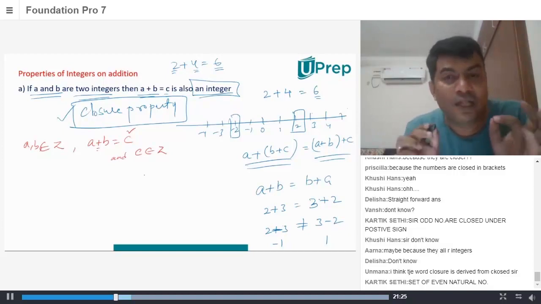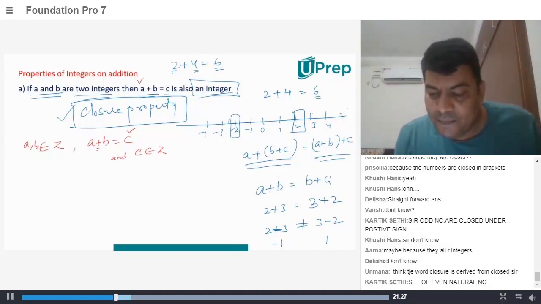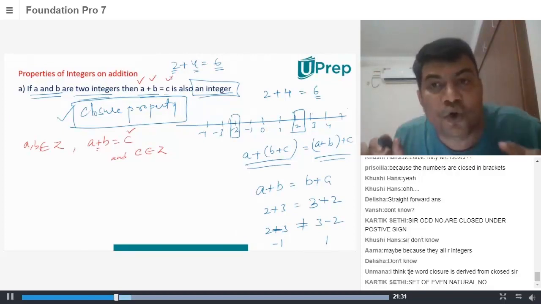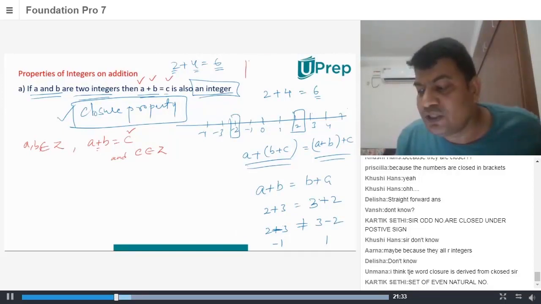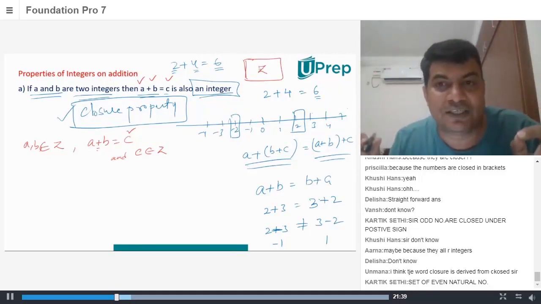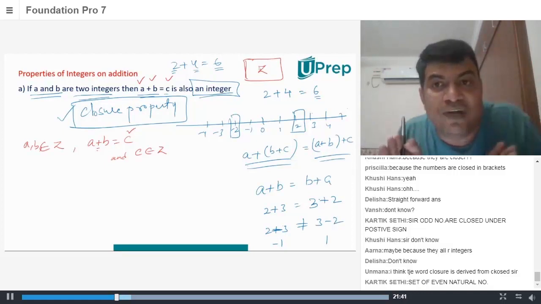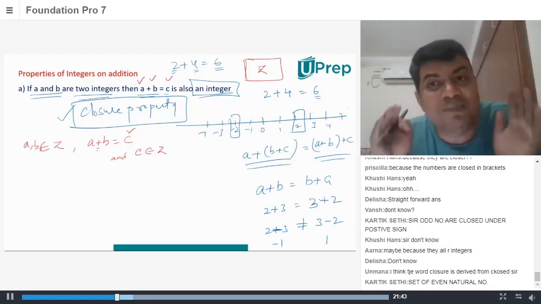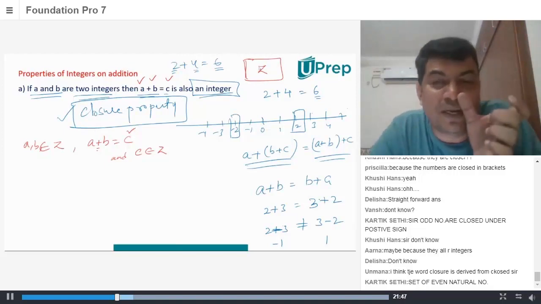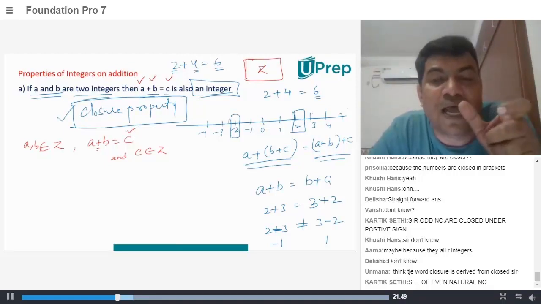So basically, all the numbers here, A, B, C, are in the same closed group, that closed group is called the group of integers. It is belonging to the same closed set of integers. That's where the word closure has come from, closed set of integers.